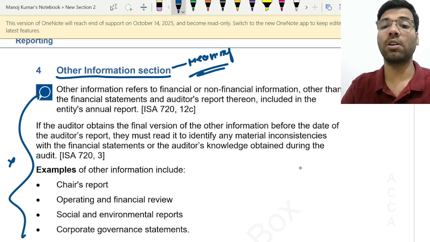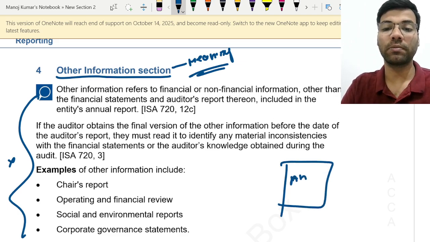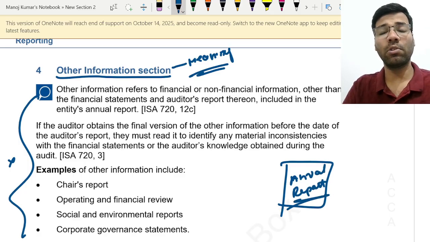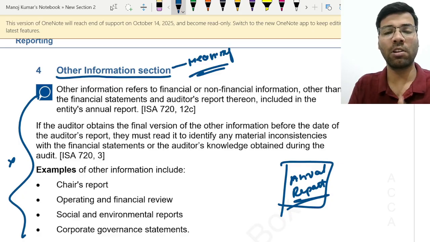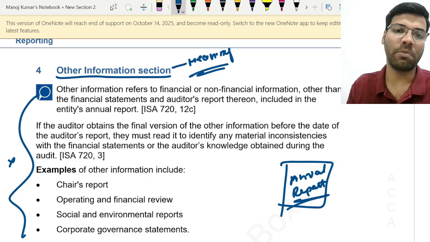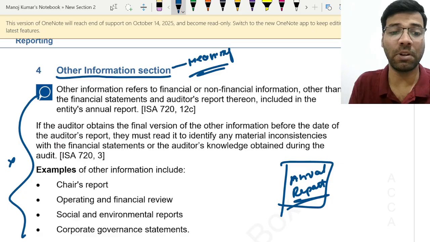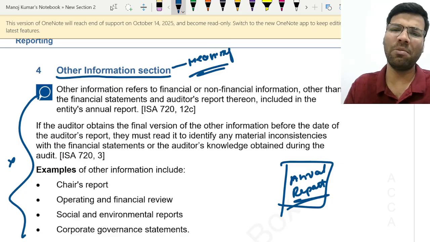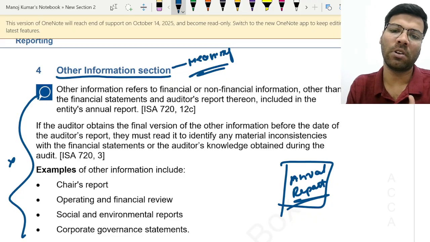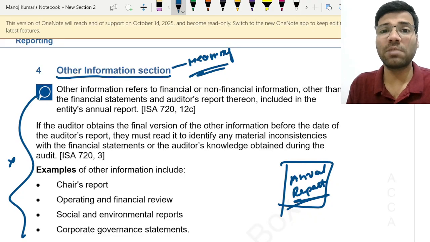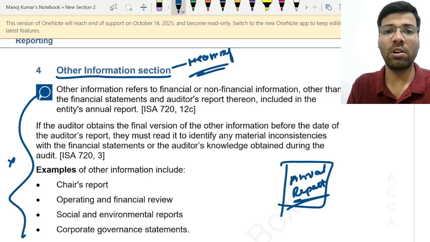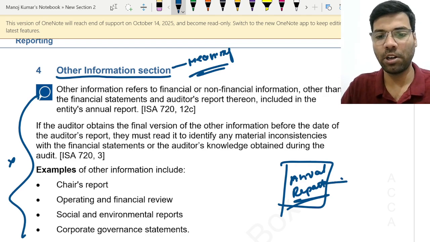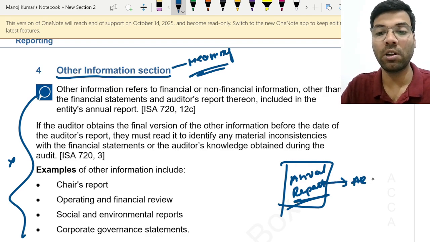Other information means, as I already told you, the annual report. In the annual report you have a lot of data: there will be the chairman's report, the directors' responsibility statement, the CSR statement, corporate governance statements, the cost audit report, the statutory audit report. It is a big report. The annual report is a very big report. Now, what is the auditor's responsibility in that big report along with the audit report? See, in this annual report you have the audit report, financial statements plus other information.